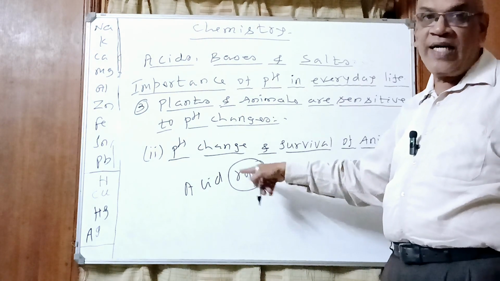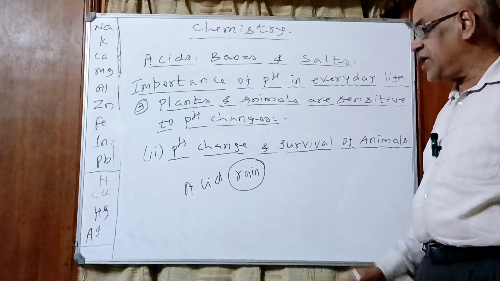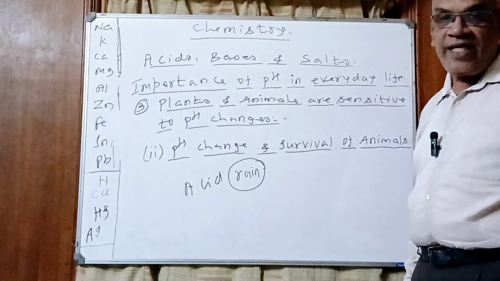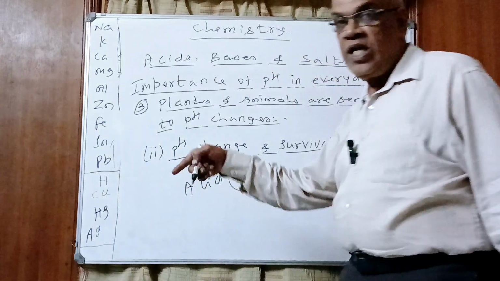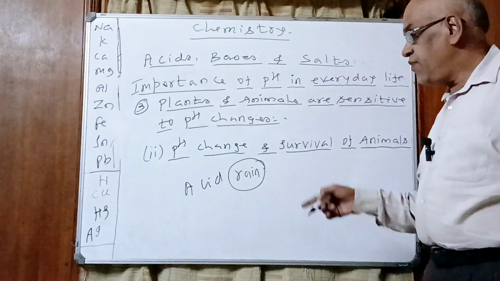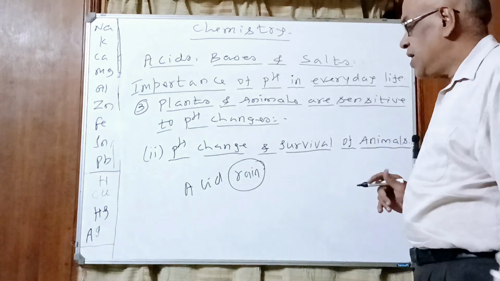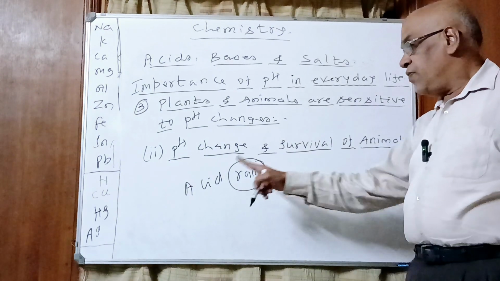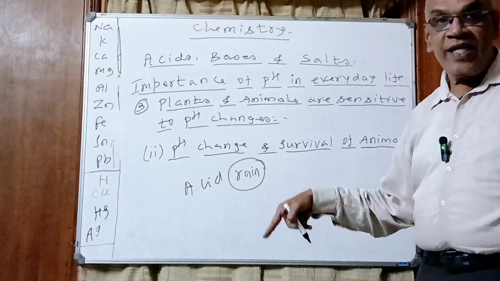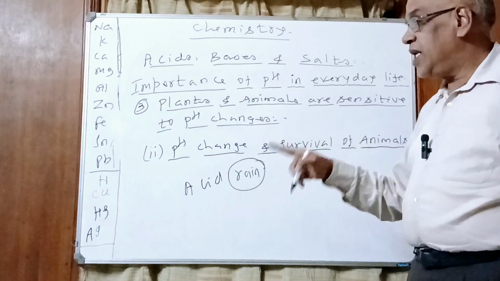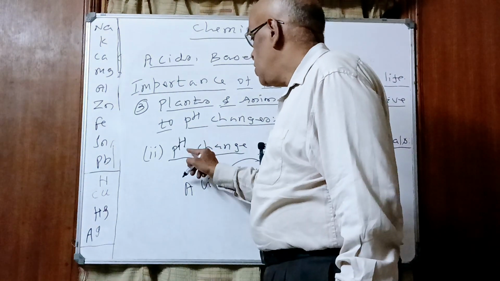It becomes what? Acidic. Then it falls on the ground, earth. Again it mixes with many chemicals. It becomes highly acidic. This water ultimately joins the river in which fish live. What happens to the life of the fish? It is affected. It is hampered drastically. Yes or no, children? Yeah. Now, when the pH of the river water changes, it affects the life of aquatic animals, that is fish. Fish are likely to die.